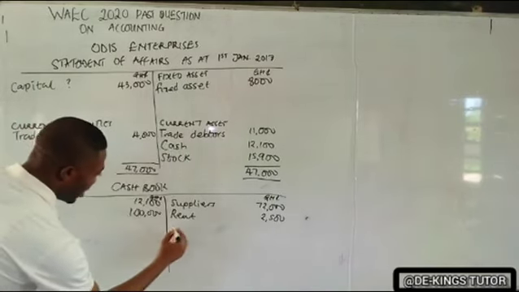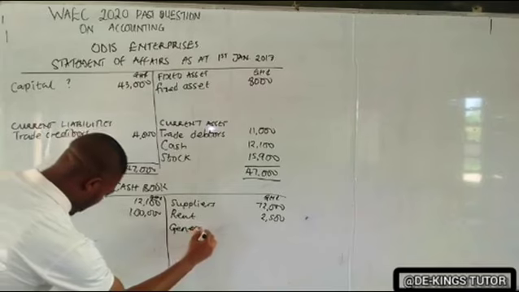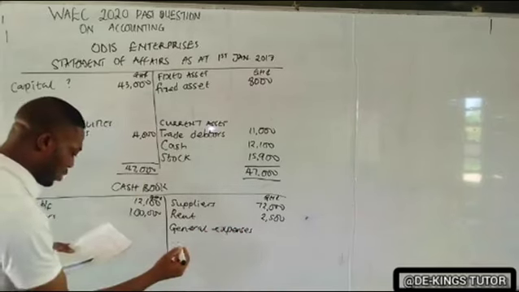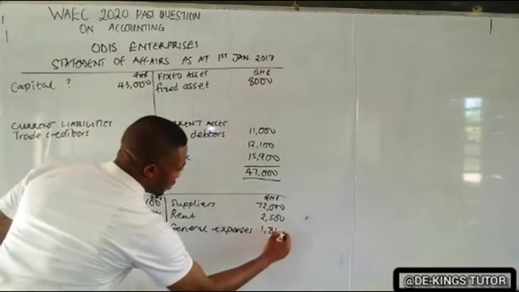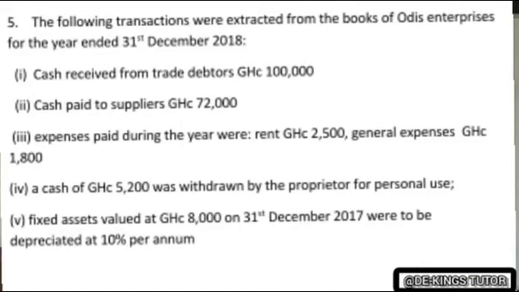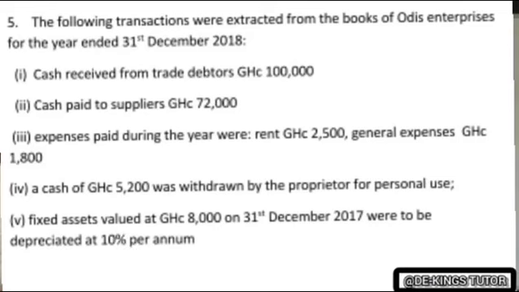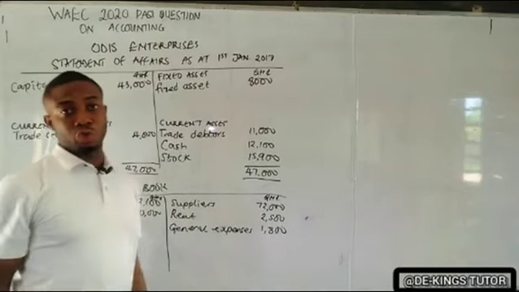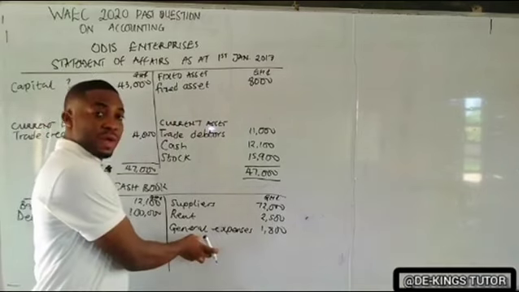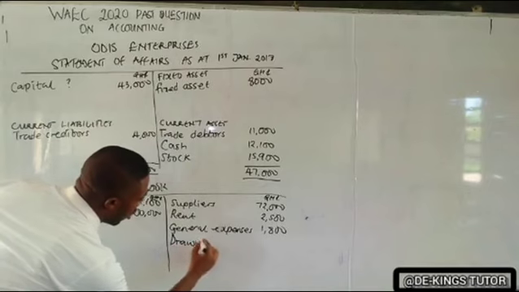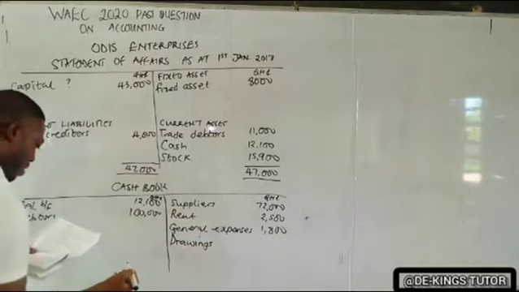And the next one is general expenses as what? 1,800 Ghana cedis. The next one, they said a cash of 2,200 Ghana cedis was withdrawn by the proprietor for personal use. So any amount that was withdrawn by the proprietor is called drawings. And drawings, you credit the cash book. So right there as what? Drawings. So the amount is what?